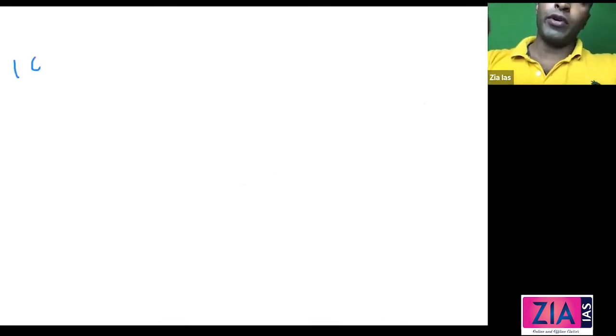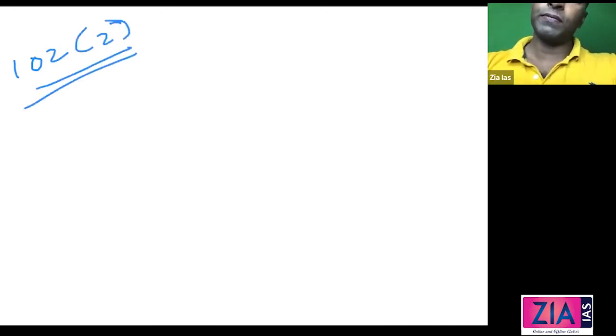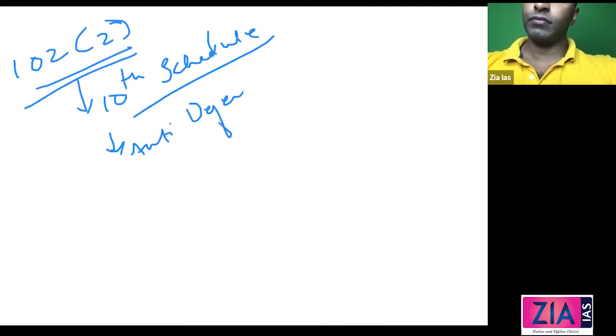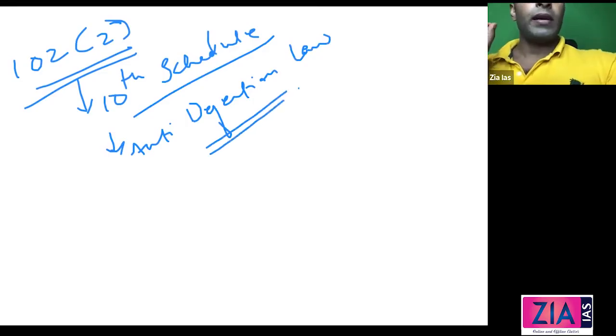Guys, this one is very important. 102, Clause 2. What is this? This is related to the 10th Schedule of the Constitution. What is the 10th Schedule of the Constitution talking about? Anti-defection law. Anti-defection law, the political defection. We'll discuss this now. Okay.